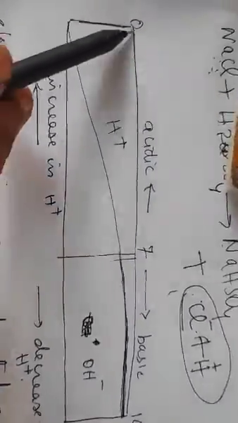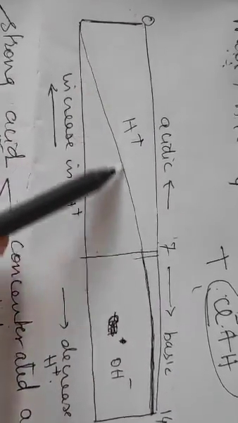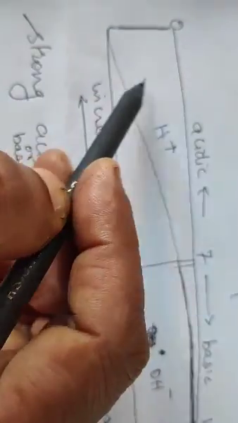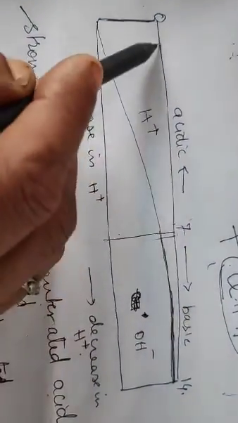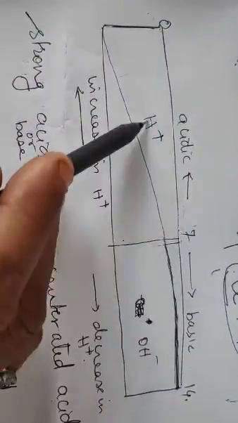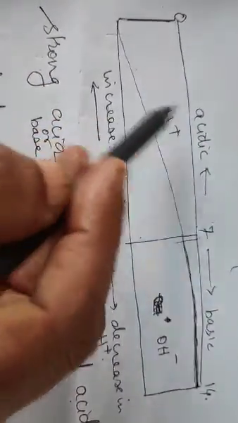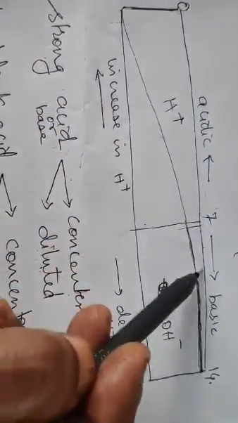And diagrammatically it is shown like this. From 0 till 14, midway it is 7. From here, if you draw a diagonal, not an exact diagonal but slightly with a curve, this part is said to be acidic in nature, where hydrogen ion concentration is more and keeps on reducing as you go ahead.